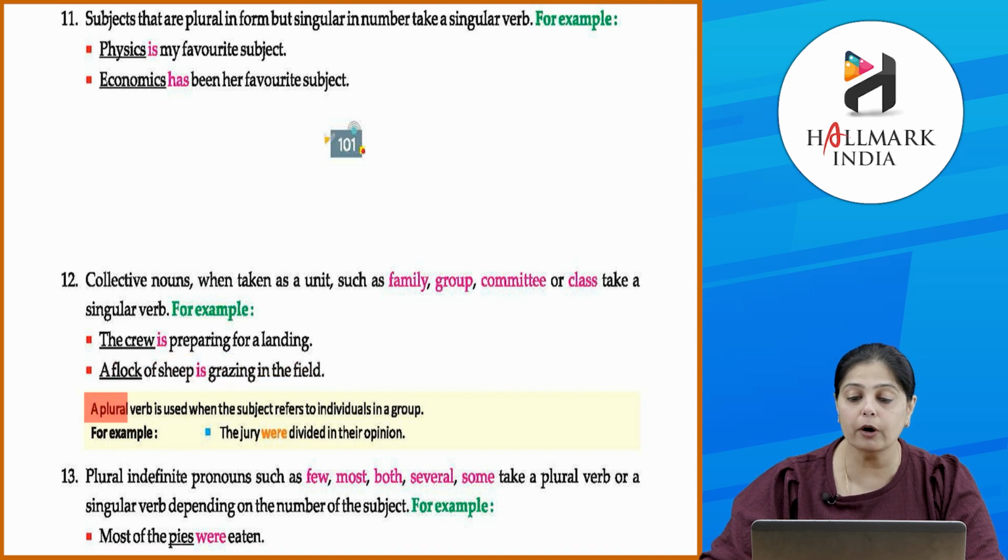Okay, a plural verb is used when the subject refers to individuals in a group. The jury were divided in their opinion. So here, each individual, okay, each individual of the jury had a different opinion.